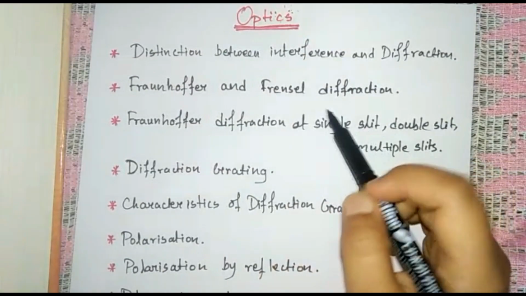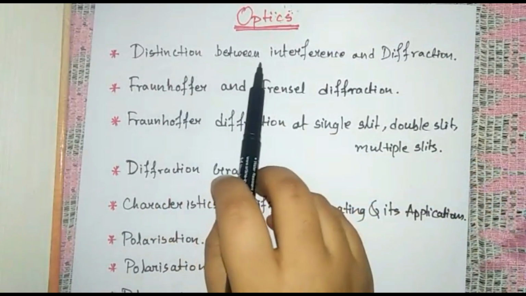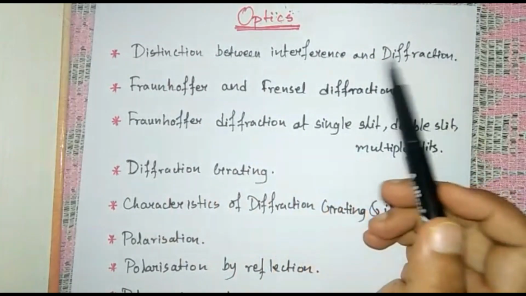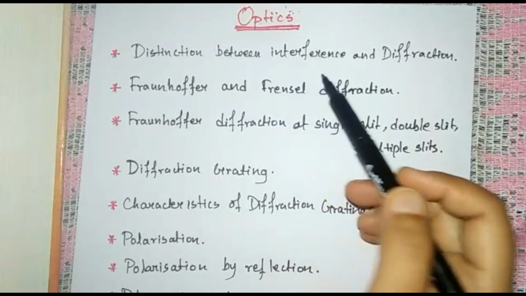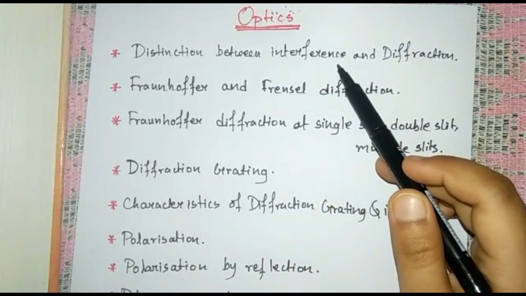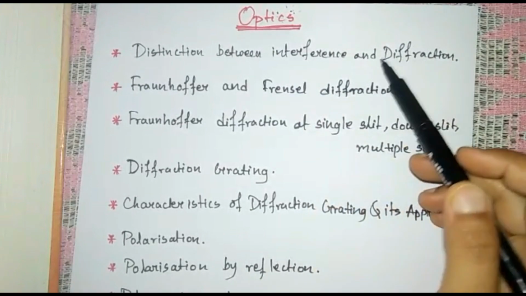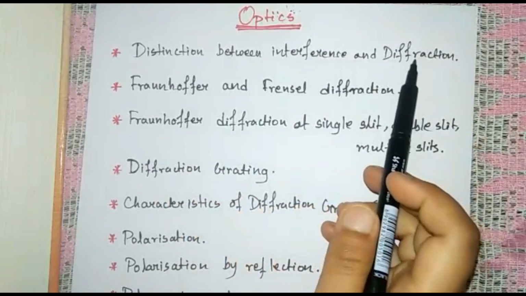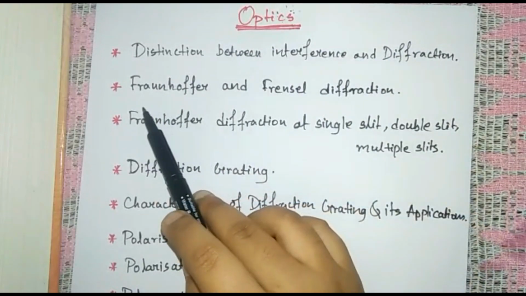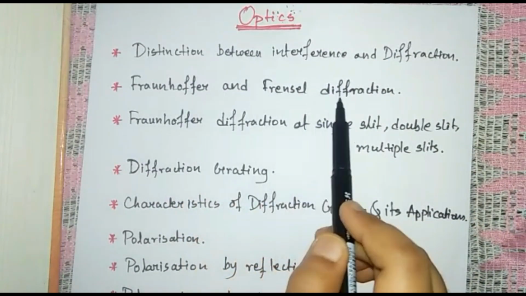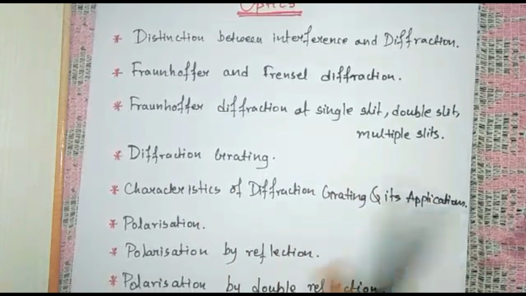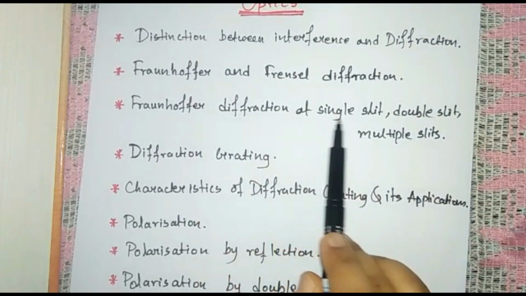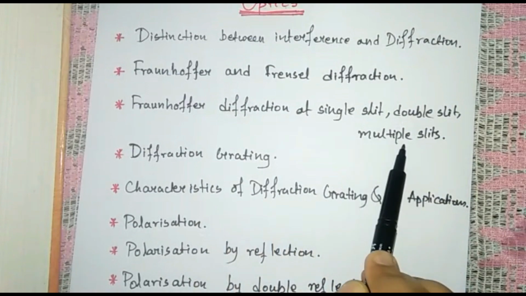According to our syllabus, let's see the topics which we are going to study in optics at a glance. First, we have the distinction between interference and diffraction. Obviously I will teach you what is interference and what is diffraction, and then we will come to the difference between interference and diffraction. Then we have Fraunhofer and Fresnel diffraction. Then Fraunhofer diffraction at single slit, double slit and multiple slit.